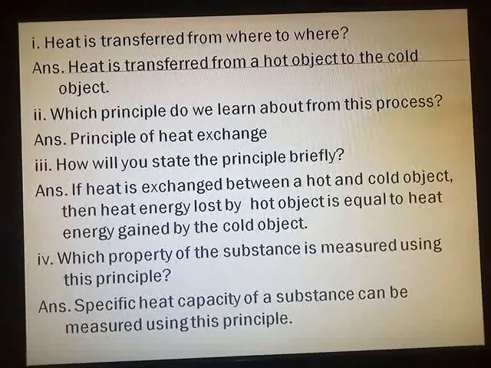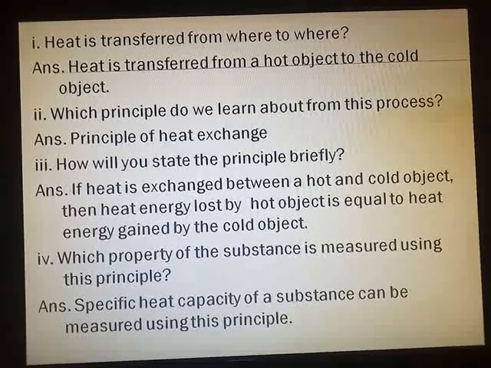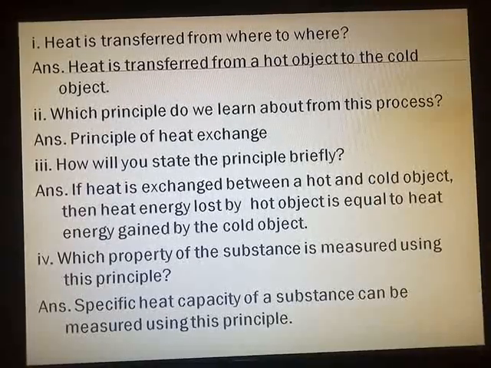So looking at the paragraph, only the link is given in the paragraph. You should know the topic, you should know the concept of the principle of heat exchange very nicely, then only you will be able to answer all these questions. Once again I read the answers.